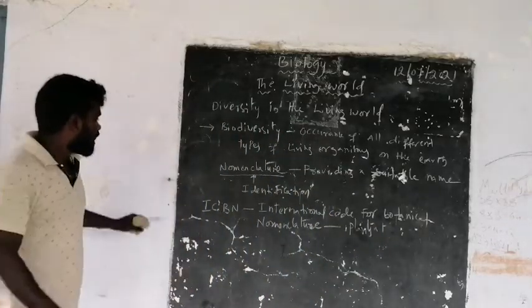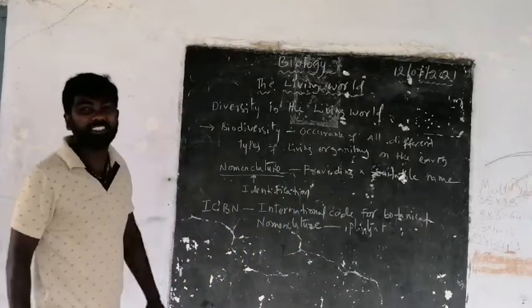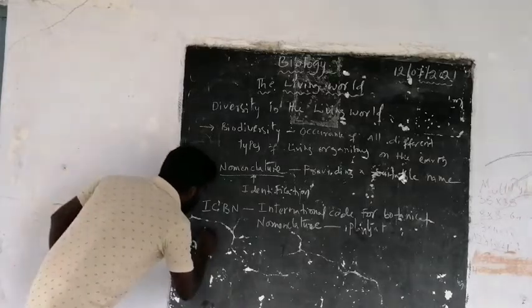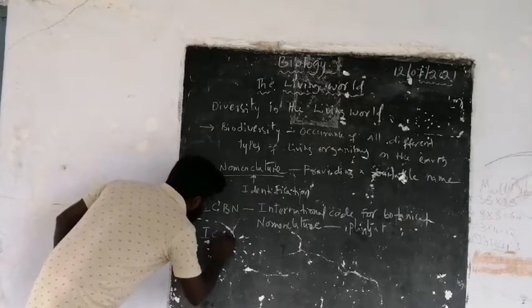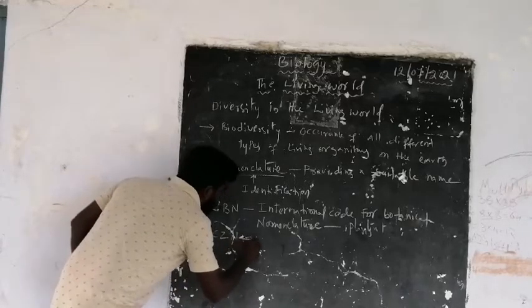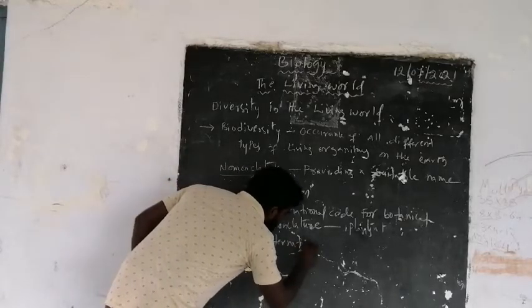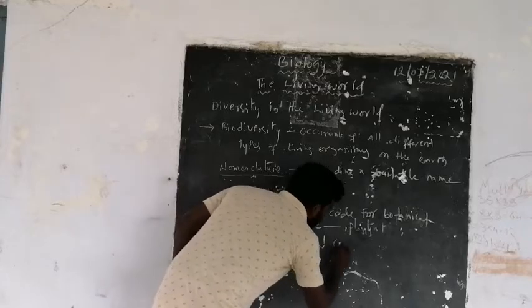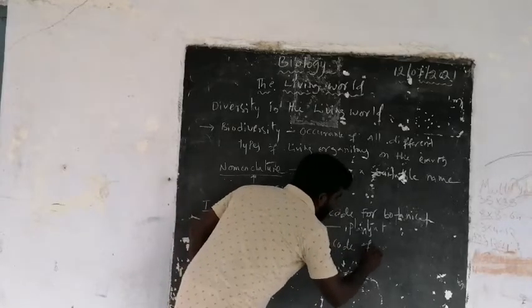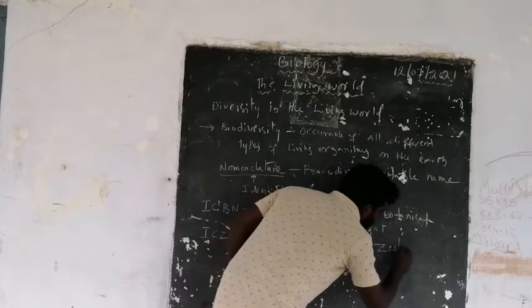And another one is called ICZN. ICZN means International Code for Zoological Nomenclature.